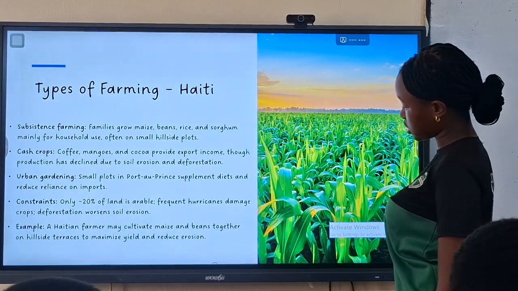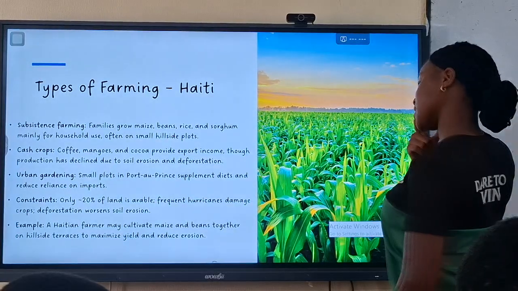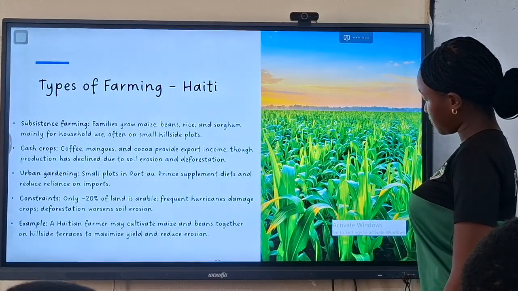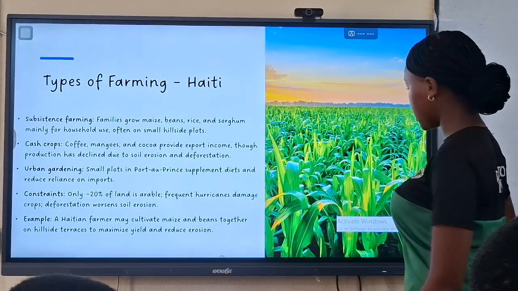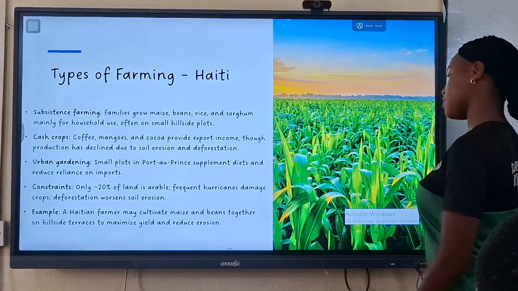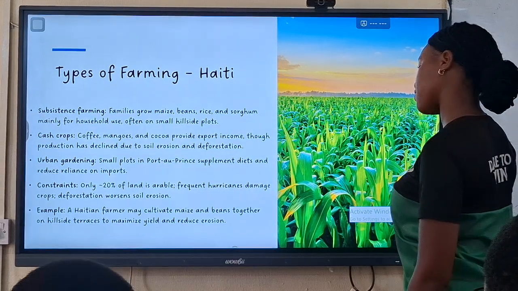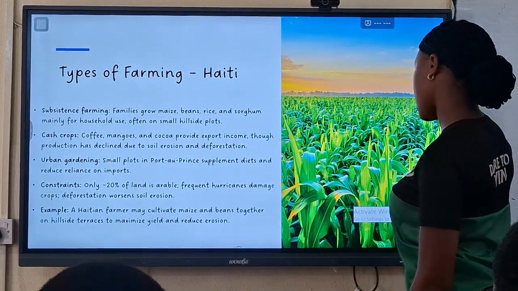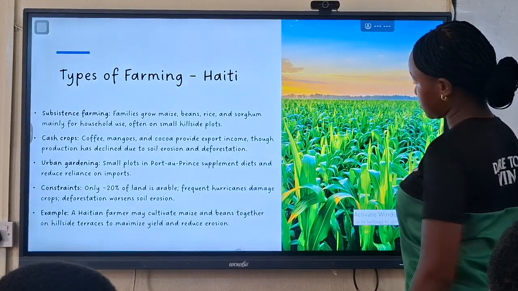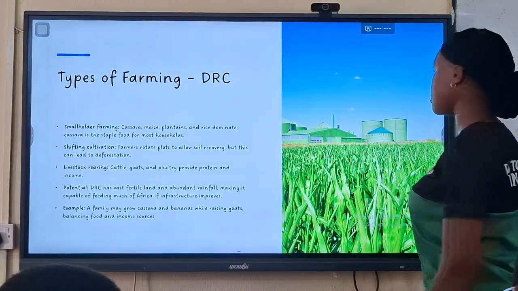Constraints. Only 20% of land is arable. Frequent hurricanes damage crops. Deforestation worsens soil erosion. Example: a Haitian farmer may cultivate maize and beans together on a hillside terrace to maximize yield and reduce erosion.